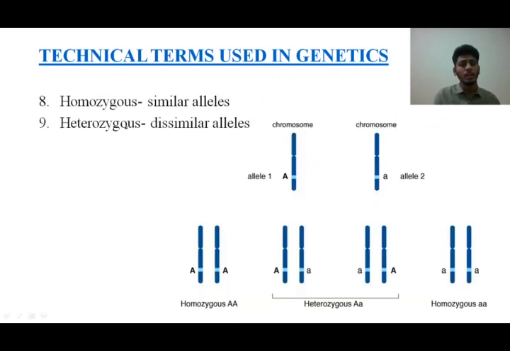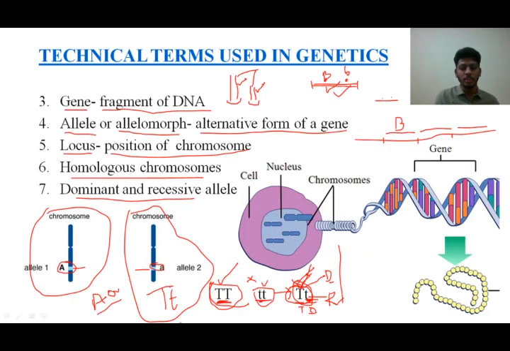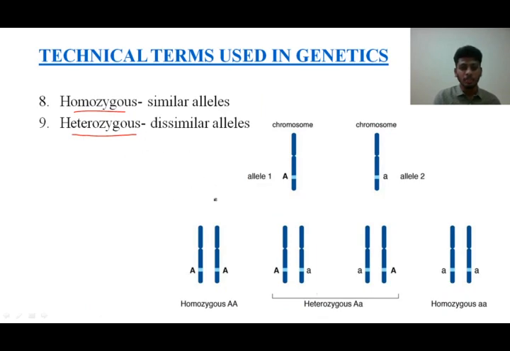The 8th one I have taken is homozygous. And the other one is heterozygous. Students, we just came across a particular example now, that is a tall plant and a dwarf plant, giving us the heterozygous hybrid with tall plant. I have taken here the same thing but with another alphabet called A. Consider this individual who has got the capital A from the father, the capital A from the mother.